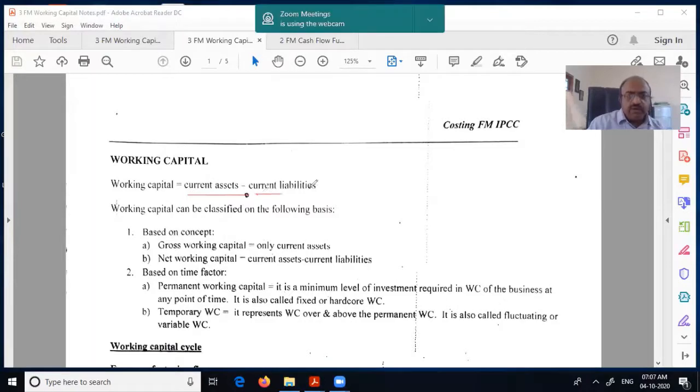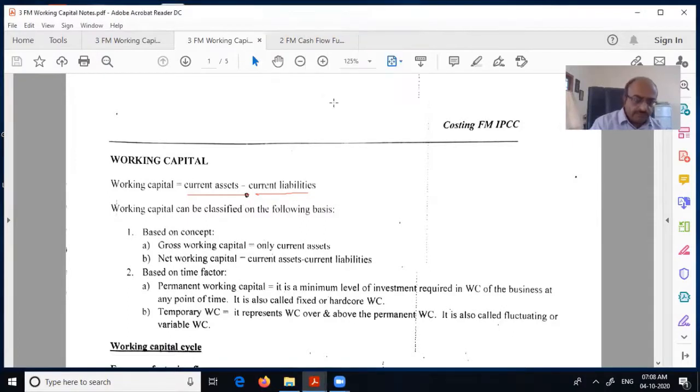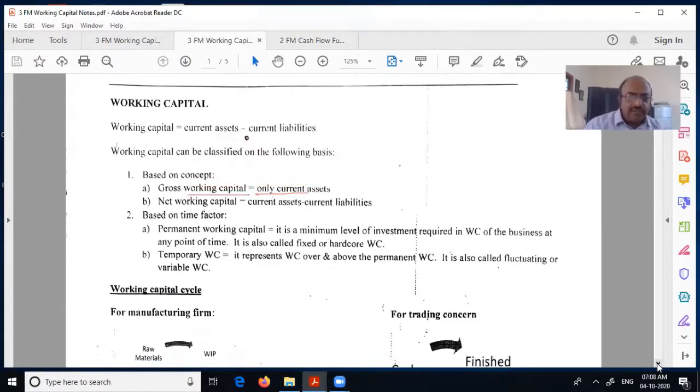So when you did the ratios, you've already seen that working capital is current assets minus current liabilities. But there are a few things that you need to understand, because how to calculate is very important. And along with that, there are certain concepts. What are the concepts we look at?